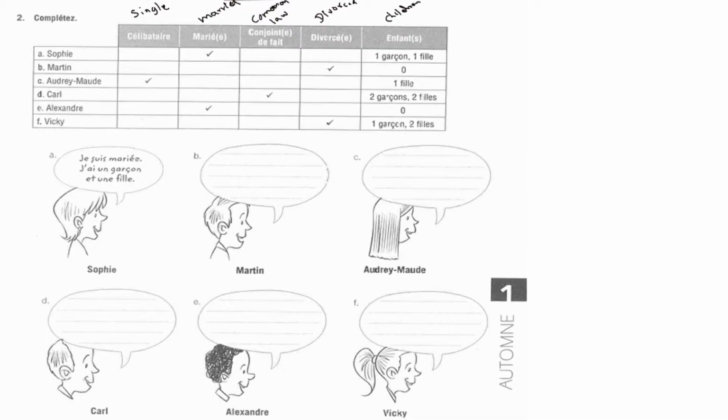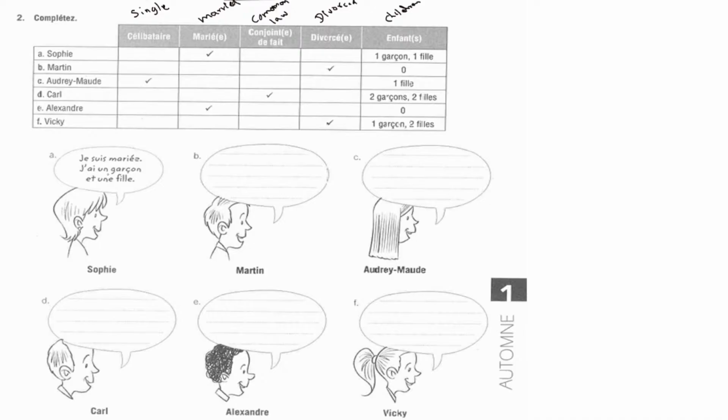Now, if you look at part A, you can see Sophie. Sophie's married. She has a tick on married, and she has a garçon and a fille. Garçon means a son, and fille means daughter, or you can say boy and a girl as well. So here she says, "Je suis mariée, j'ai un garçon, une fille." So je suis mariée means I'm married.